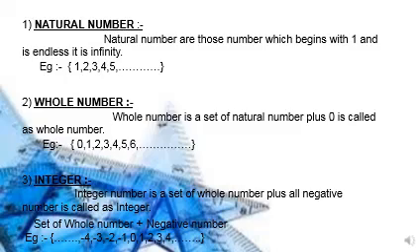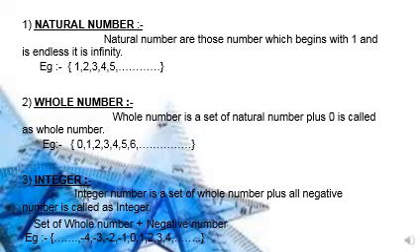Okay. Now we will see our second concept, that is the concept of whole number. We will define whole number as a set of natural numbers plus 0. In short, we can take natural numbers and if we include 0 in it, it is considered a whole number. Example: 0, 1, 2, 3, 4, 5, 6 and it also goes on.